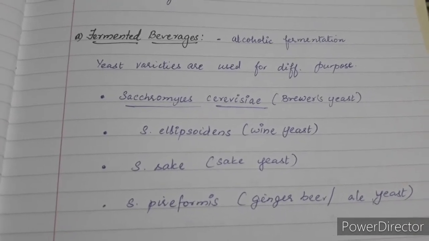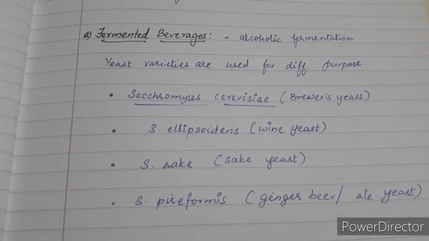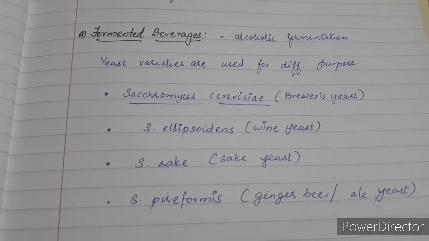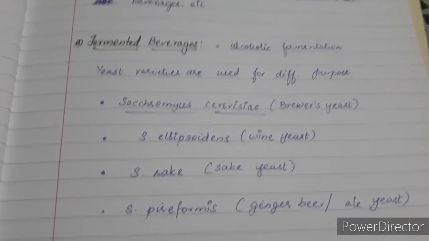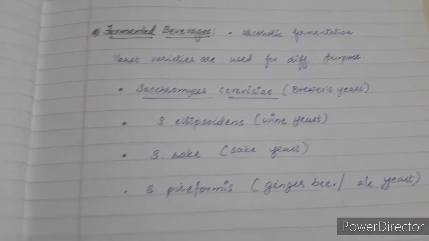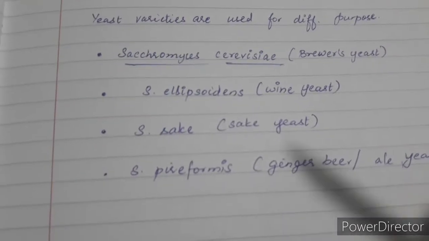So in alcoholic fermentation, what is actually going to happen? The anaerobic respiration is going to happen. Glucose is oxidized into alcohol. We know that well. Okay, so now here various strains of yeast are used.